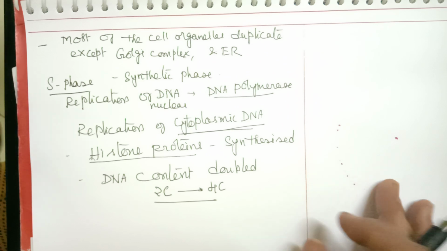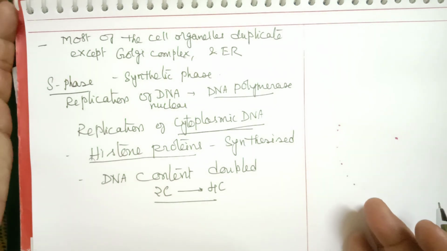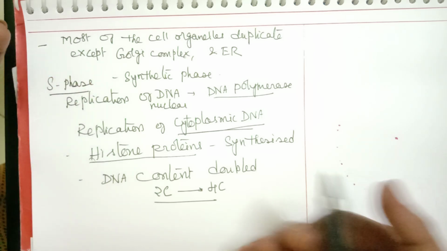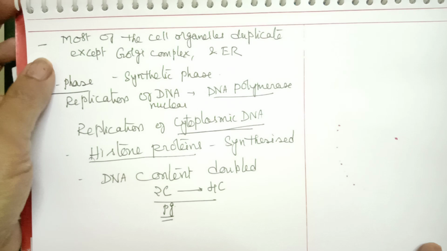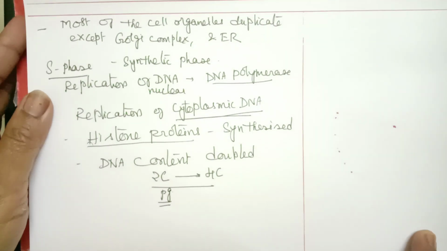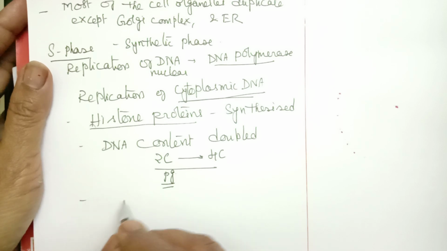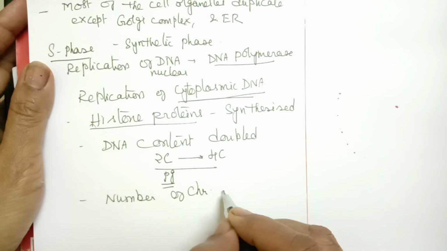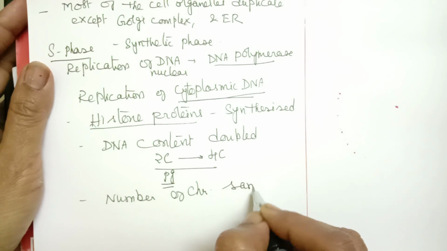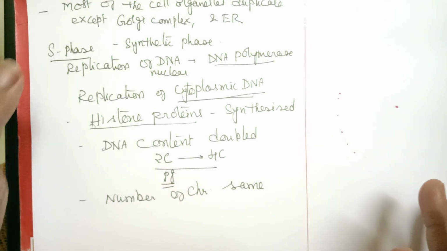C actually stands for centimorgan, which is a measuring unit for DNA, and picograms also. We also measure DNA in terms of picograms. So 2C content will become 4C and the number of chromosomes will be the same. They do not change. Only there will be a doubling of DNA content.